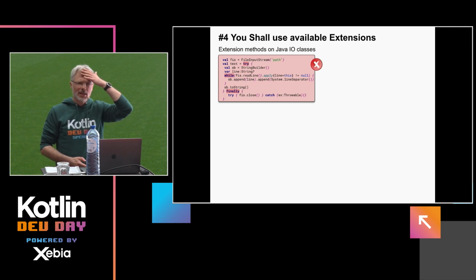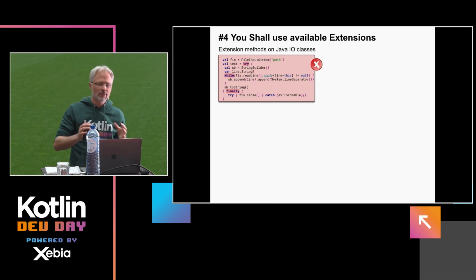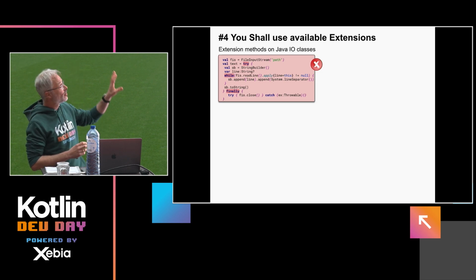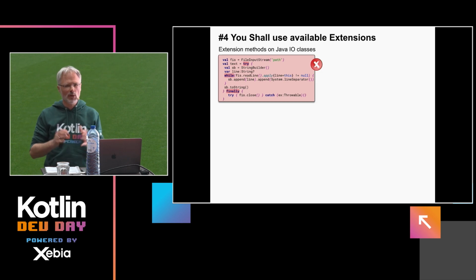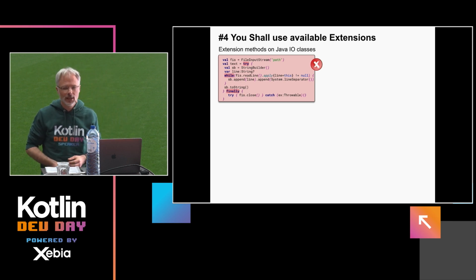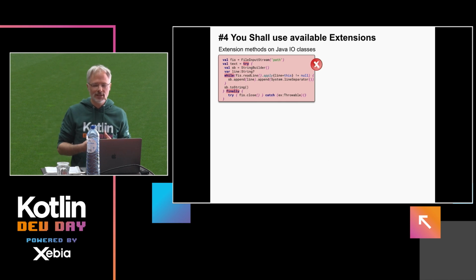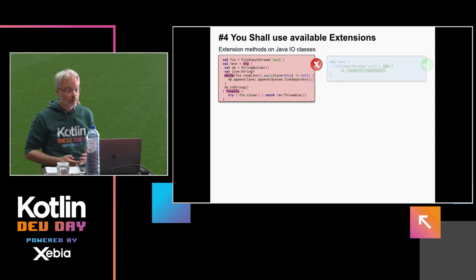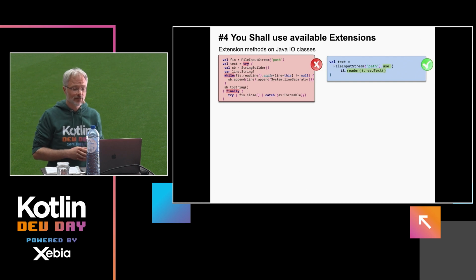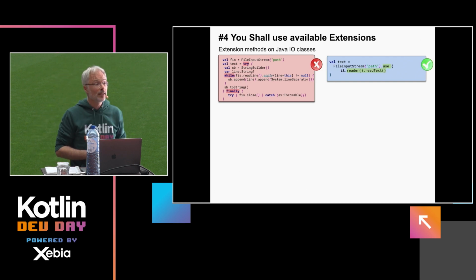Okay, so this is more or less the basic stuff, so let's move on and try to embrace a bit more advanced constructs. Whenever you write code like this one on the left, which is probably copy-pasted from Stack Overflow in Java and then pasted into Kotlin, most probably you haven't seen what kind of awesome extension functions are available within the Kotlin standard library. Especially for I/O, Kotlin offers a great variety of extension functions that make this piece of code really a snap.